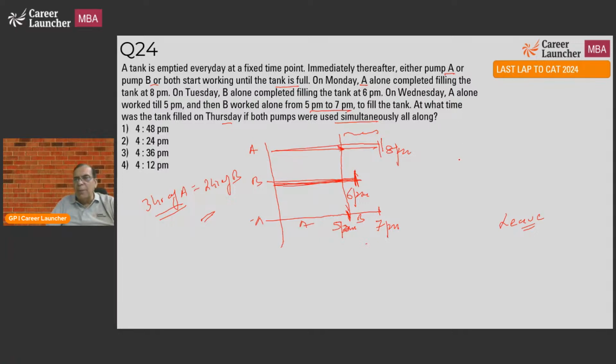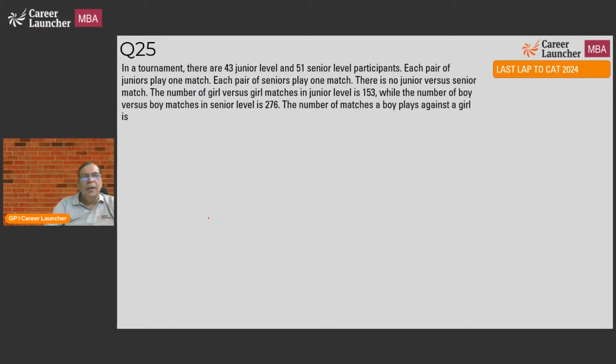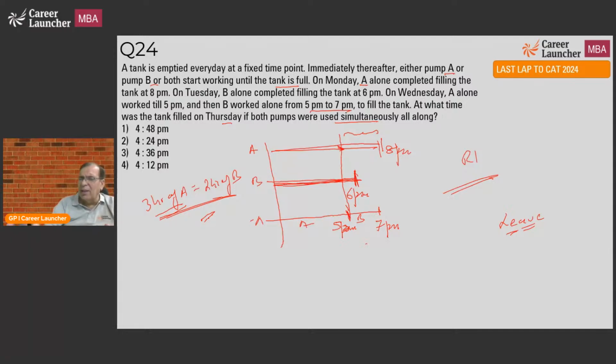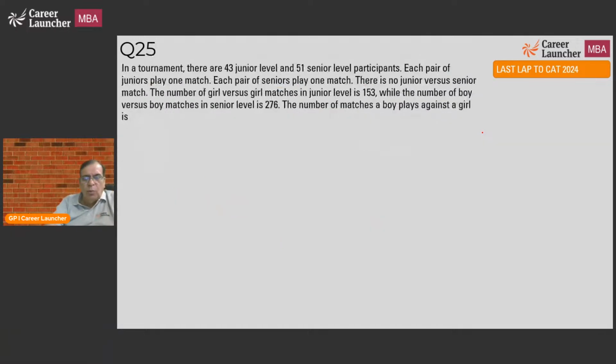So this is typically either the round 1 or the leave question. If you don't understand the logic, leave it. If this logic strikes you, that means you know the ratio of A to B and you can then work forward, and that makes it a round 1 question. One last thing with respect to this question: if you think it will take time, logic is clear, but if you think it will take you time, then round 2 is also fine. Not because of lack of logic, it is time consuming. Yes, it will take a little more time than many other questions. So hence it could be a round 2 question also.